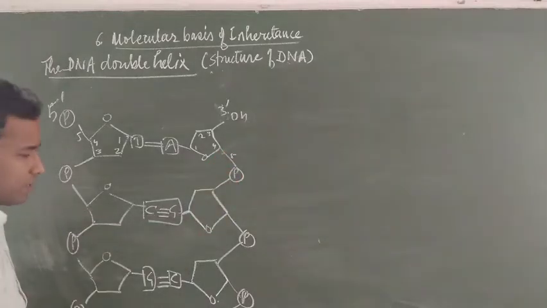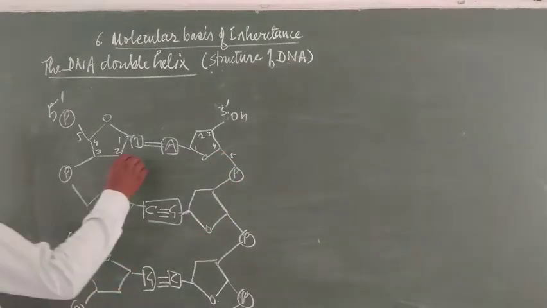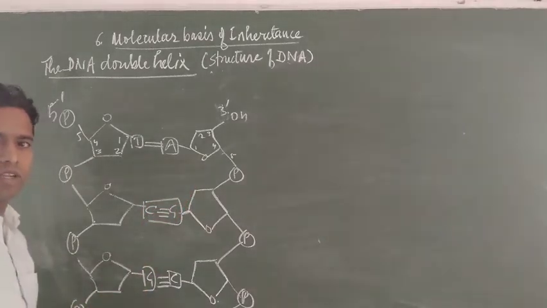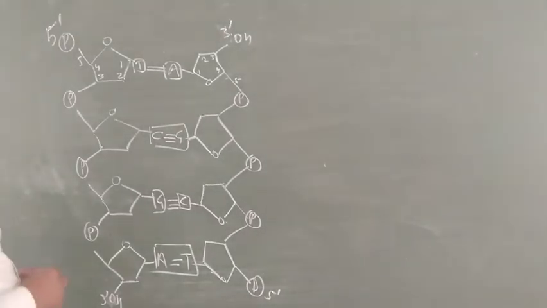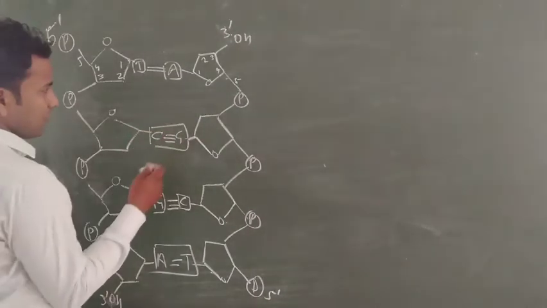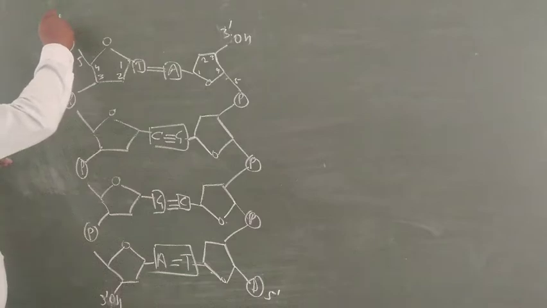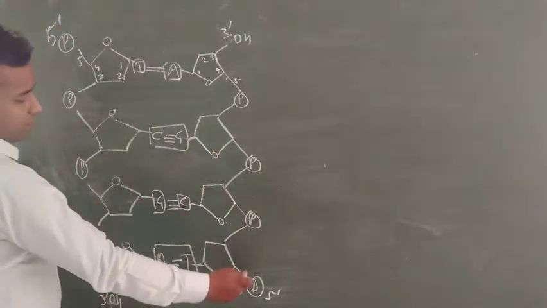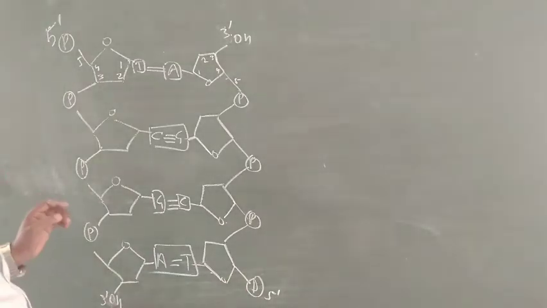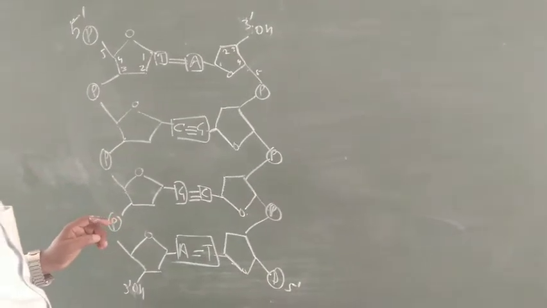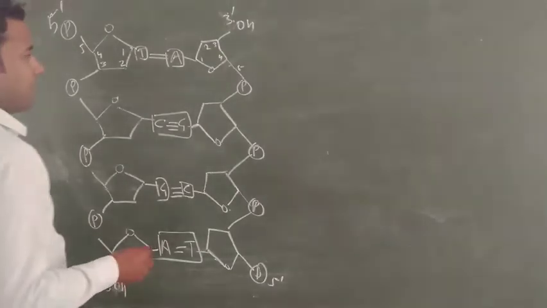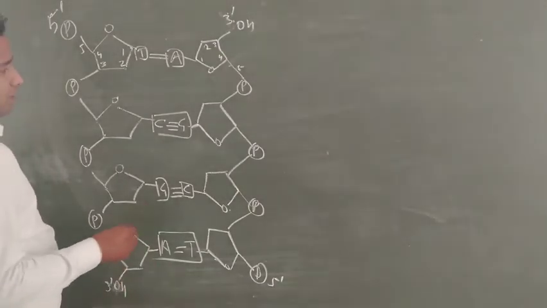In the DNA double helix, both chains are present anti-parallel. If one chain has 5' to 3' orientation, then the other chain has 3' to 5' orientation, which means both chains are anti-parallel with each other.